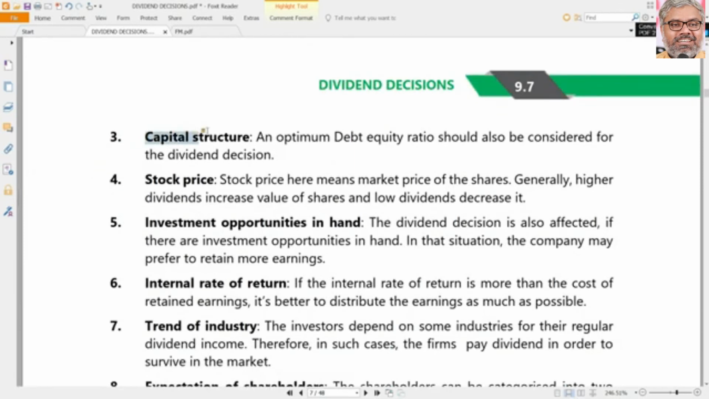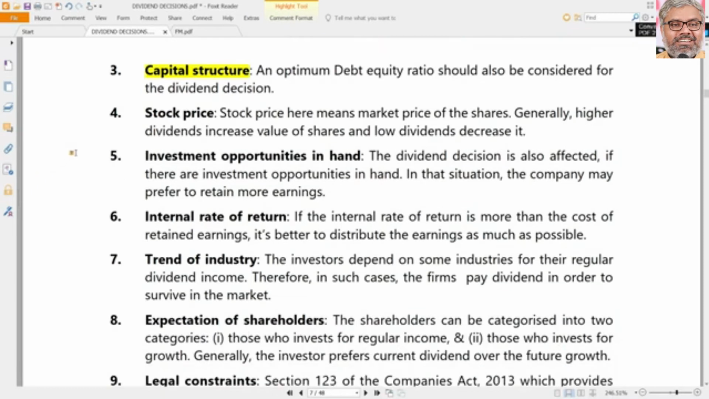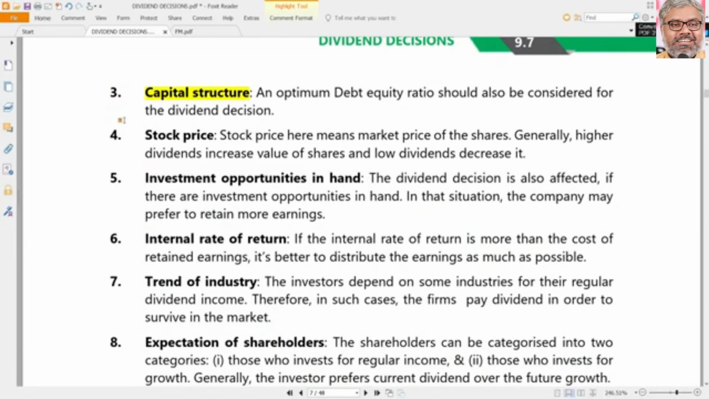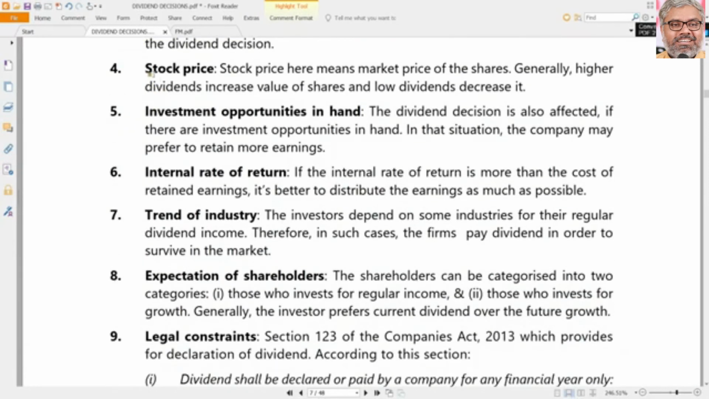Capital structure, of course, is an important point in case of taking dividend decisions. A proper debt equity ratio has to be considered in the dividend decisions. If the firm has already too much of debt, it cannot go for further debt. That means it has no option but to finance itself from the retained earnings, which cannot give more dividend. It has to retain a lot of its earnings. So whenever dividend decision is taken, these factors have to be also considered: the cost of capital, capital structure, availability of funds, liquidity also.